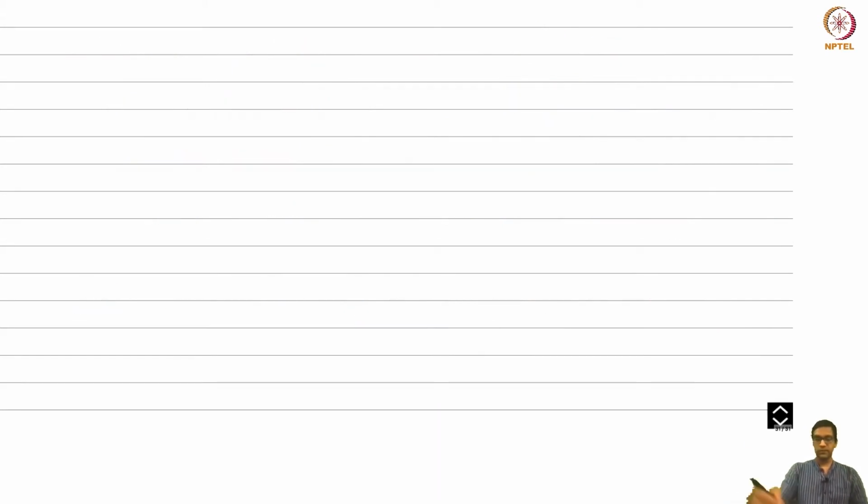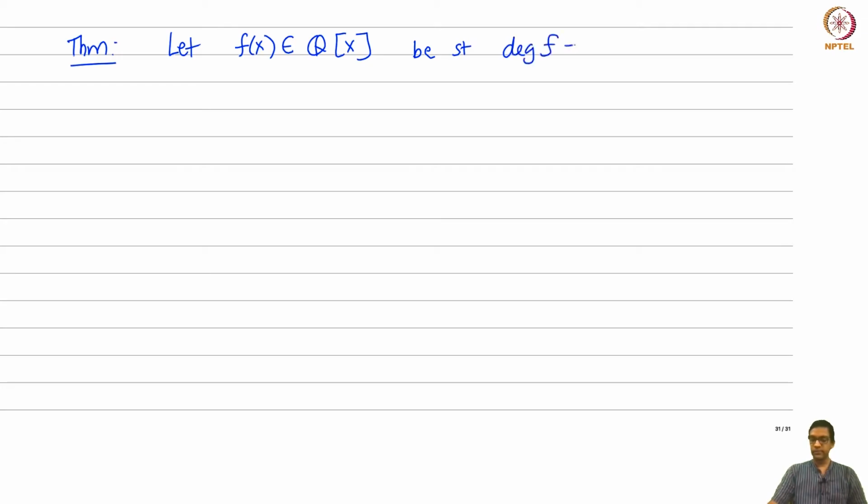So let's prove the main theorem on the insolvability. It says, as I stated earlier: let f of x in Q[x] be such that the degree is 5 and the Galois group of f, which means the Galois group of its splitting field, is S5 or A5.